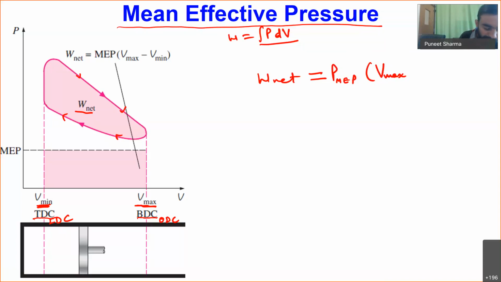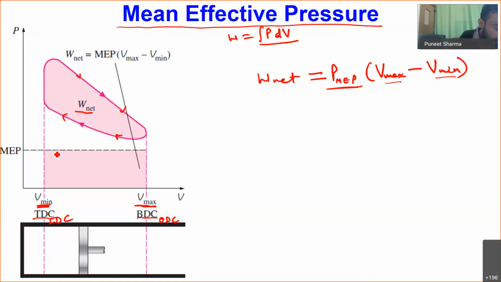The volume corresponding to the bottom dead center is Vmax, minus the volume corresponding to the top dead center, which is Vmin. Our piston has traveled from top dead center to bottom dead center, so it is covering the volume in the range Vmax to Vmin. So I have written Vmax minus Vmin. If we consider that we have an equivalent amount of work to what we got from our actual cycle, and equate with that using some average value of pressure, that is our mean effective pressure.